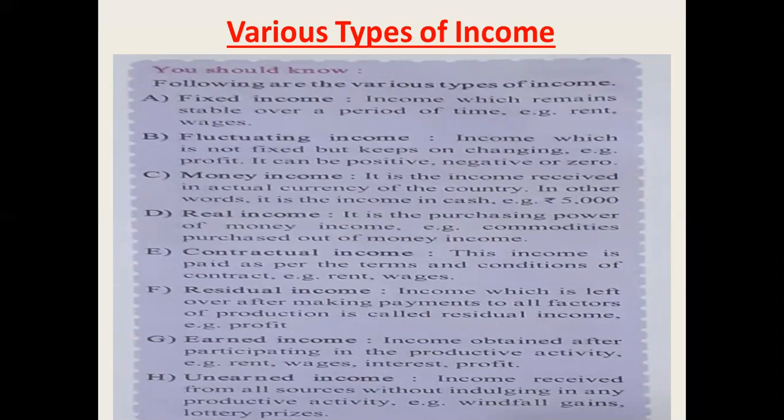The first is the fixed income, then the fluctuating income, then money income, then real income, then contractual income, then residential income, then earned income, and last is the unearned income. So these are the different types of income. But these all explain the sources. The earning sources are different. Each and every person will use a different earning source and collect some income. But these different types will explain one of the most important concepts, like personal income or personal disposable income.